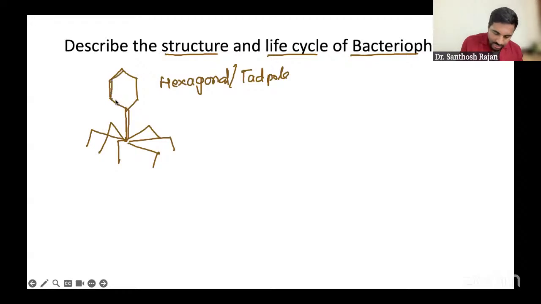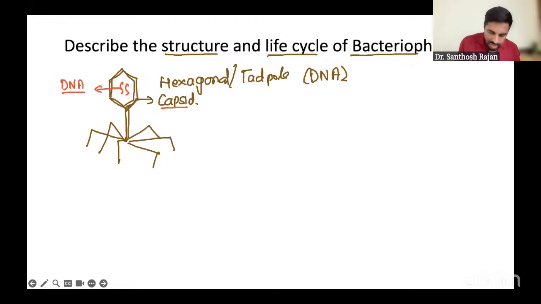You know that it will have a capsid. They are DNA viruses, so of course you have genetic material, which is usually DNA. So the capsid, and then we have the DNA. And this is the tail part, and this is the tail fiber. This is the structure. You're going to write it as a hexagonal tadpole shape, which has a capsid, a head, a tail, and tail fibers.